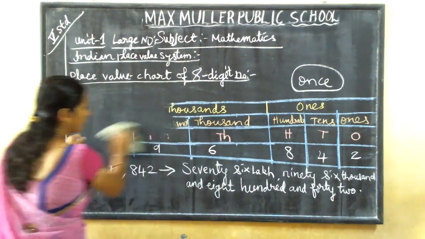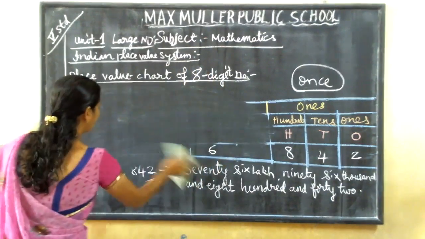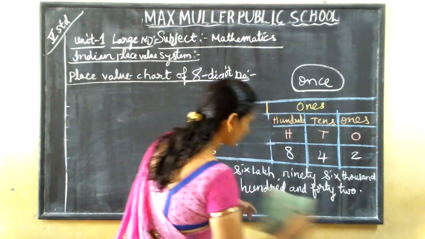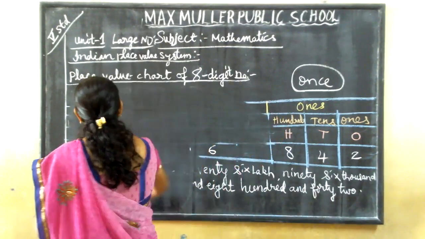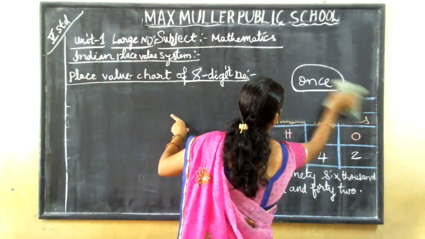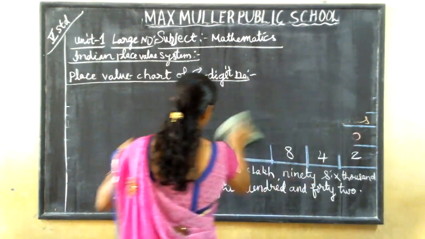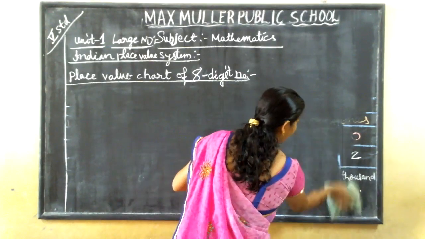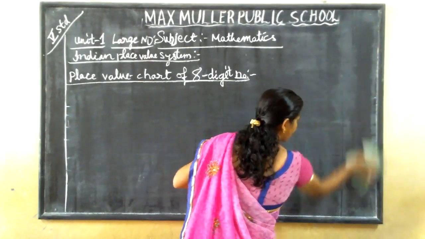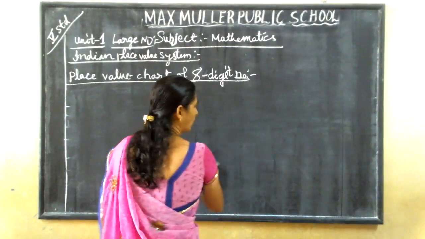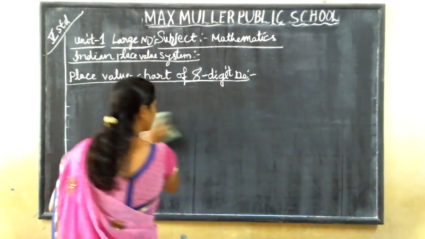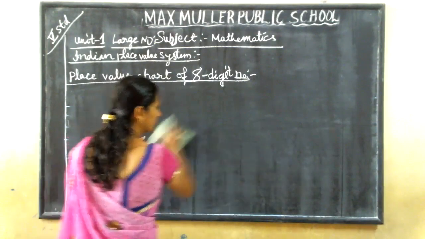I'm rubbing. We'll go for the place value chart of 8-digit number. You have to maintain the classwork very neatly, children, and don't feel difficult. It is easy only when your concentration is more. Concentrate more. It will be easy only, and you have to practice.